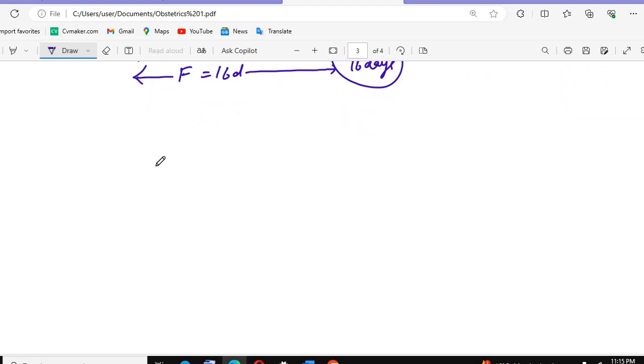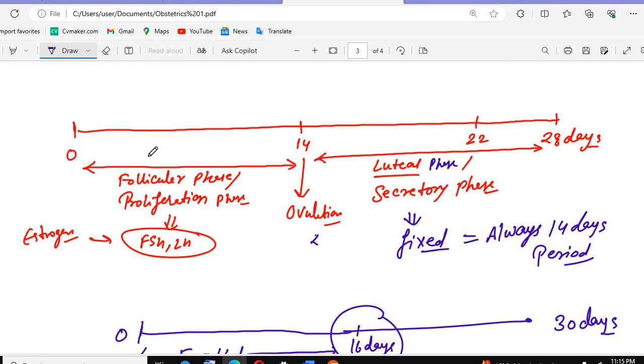And this process I already told you. We have the hypothalamus. The hypothalamus will act on the anterior pituitary, then FSH will come, and this follicle stimulating hormone will act on which cell?